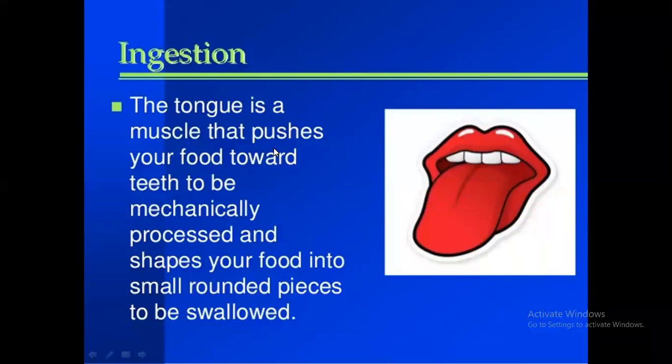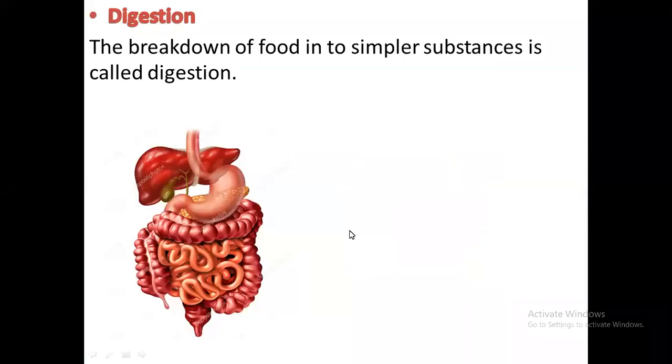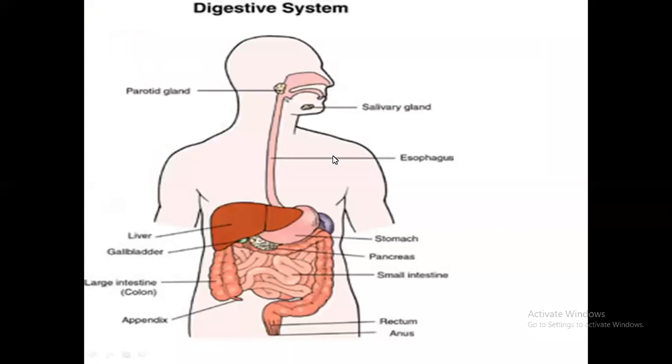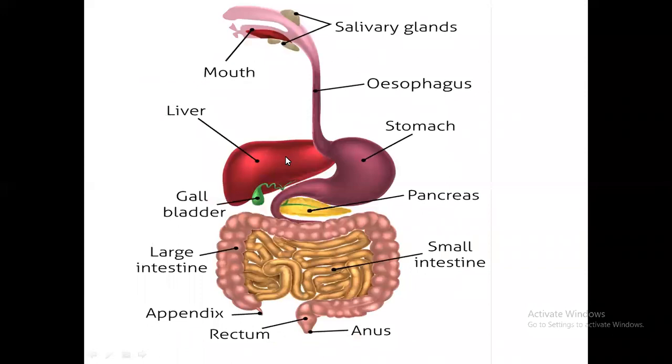The tongue is a muscle that pushes your food towards the teeth to be mechanically processed, and shapes your food into small round pieces to swallow. That is the ingestion. Then digestion. The breakdown of food into simpler substances is called digestion. These organs help in the digestion of food. Later we are going to talk about it, right? Then the digestive system. This is the digestive system. We are going to talk about it later, and this also later.